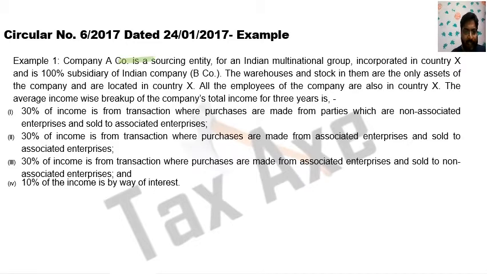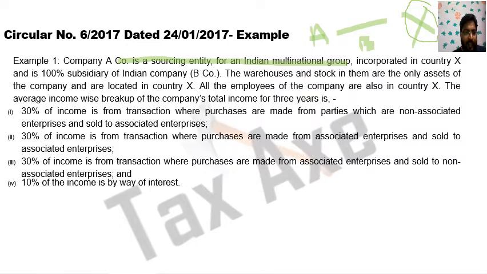Example 1. Company A is a sourcing entity for an Indian multinational group, incorporated in country X. Company A is in country X, and it is a 100% subsidiary of Indian company B. Company B is Indian. The warehouse and the stock in it are the only assets of the company and are located in country X. All the employees of the company are also in country X.